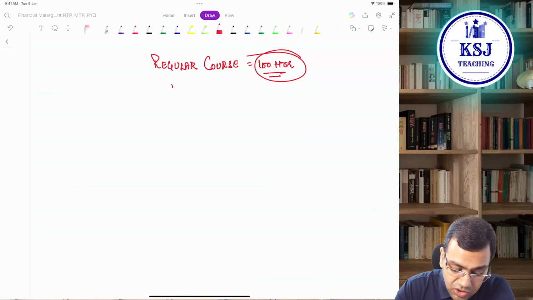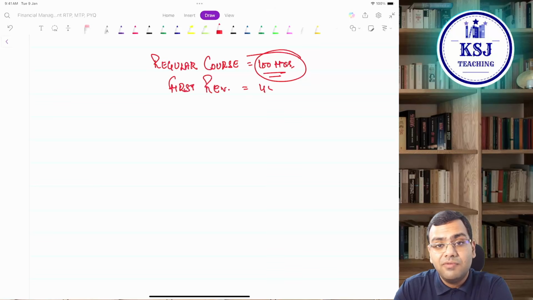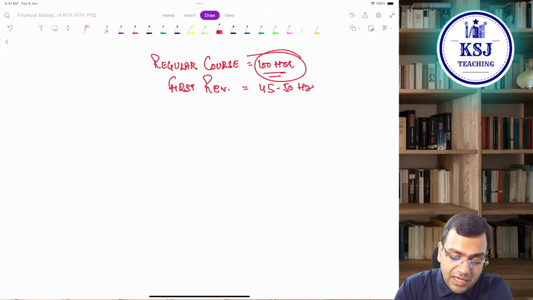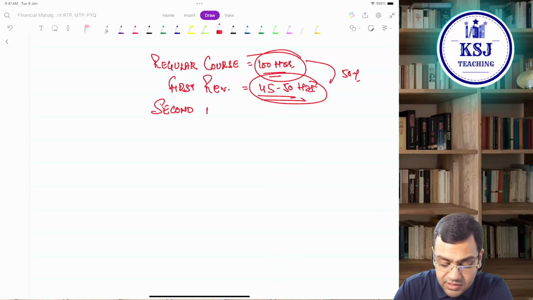Now, how long will the first revision take? See, the first revision that I have prepared here is taking somewhere between 45 to 50 hours. That means 50% of the time of this. And when you are going for the second revision, sir, how many revisions are required? See, a minimum of 2 revisions are required.